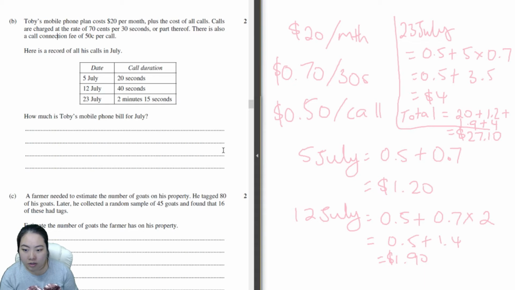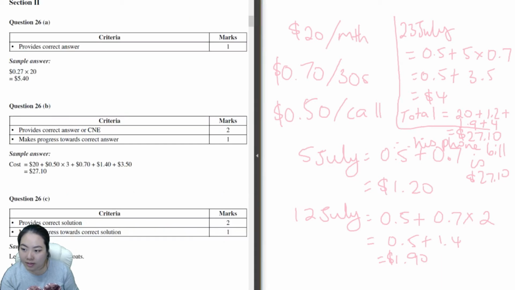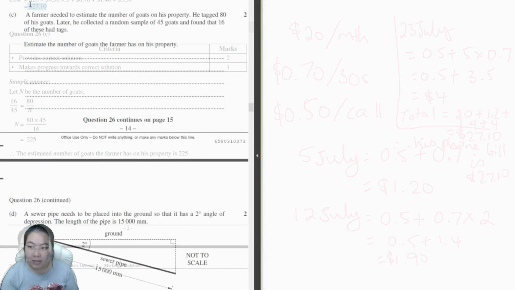Of course, if you were doing this in the test, you would also write, therefore his phone bill is $27.10. This is a bit messy, but you get what I'm saying. $27.10, very good.